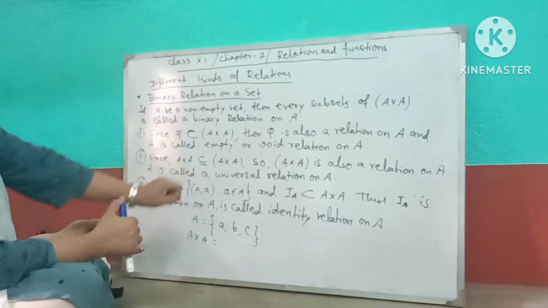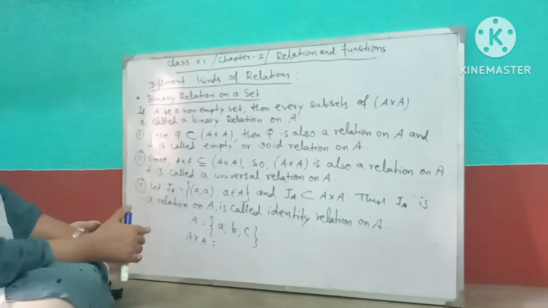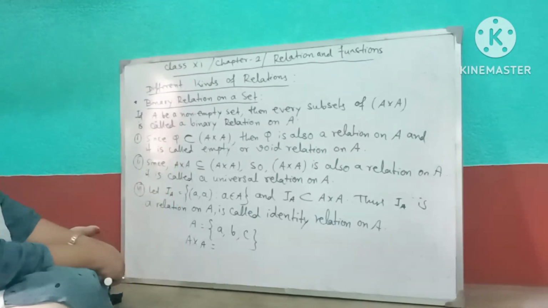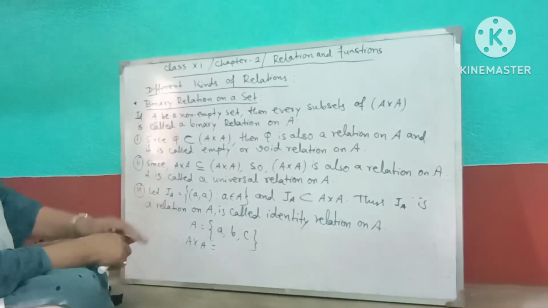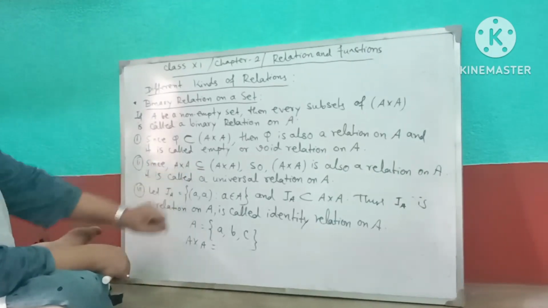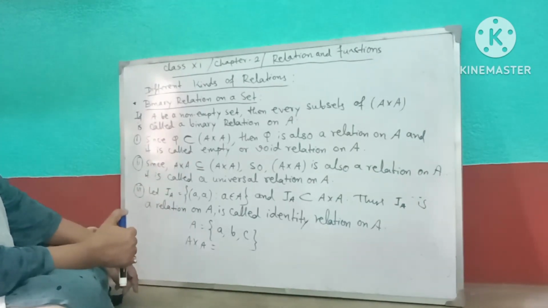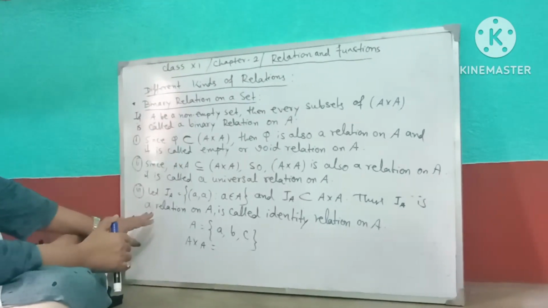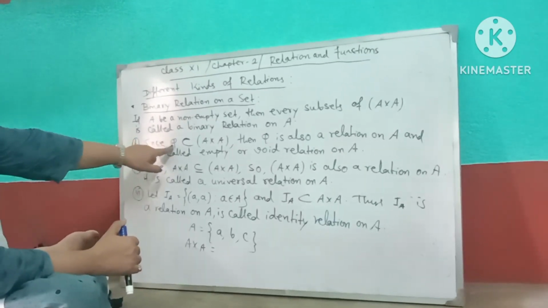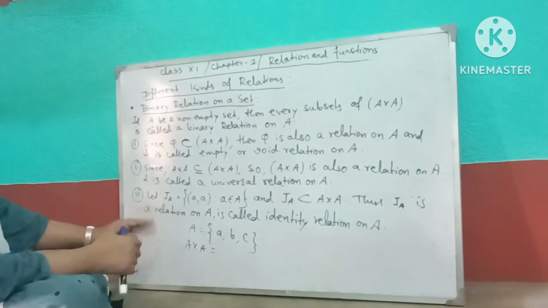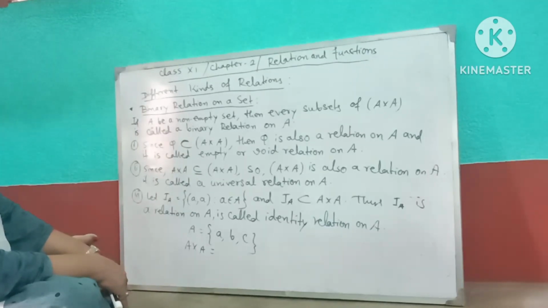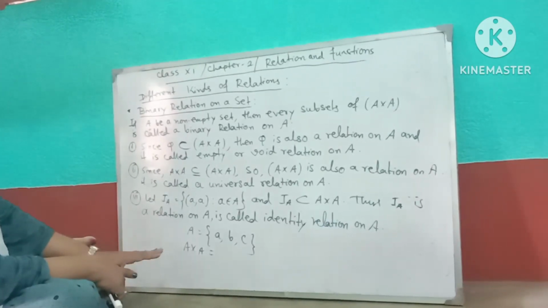Next is the universal relation. We know any set is a subset of itself. So here A cross A is also a subset of A cross A. So A cross A is also called a relation on A, and this relation is called the universal relation on A. Understood? So here the first one is the empty relation, which is phi. Phi is a subset of A cross A, because phi is a subset of every set. So phi is called the empty or void relation.